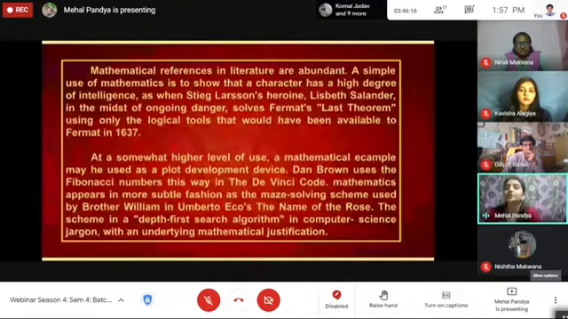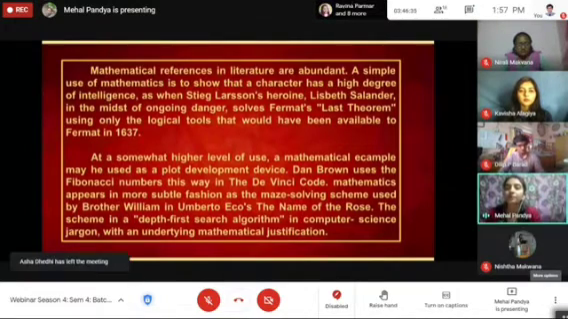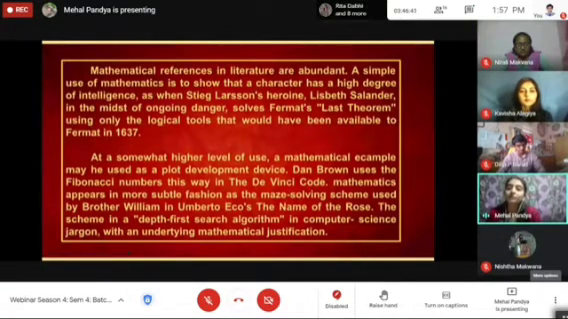Mathematical references in literature are abundant. A simple use of mathematics is to show that a character has a high degree of intelligence, as when Stieg Larsson's heroine Lisbeth Salander, in the midst of ongoing danger, solved Fermat's last theorem using only the logical tools that would have been available to Fermat in 1637. At a somewhat higher level, a mathematical example may be used as a plot development device. Dan Brown used the Fibonacci numbers this way in the Da Vinci Code.